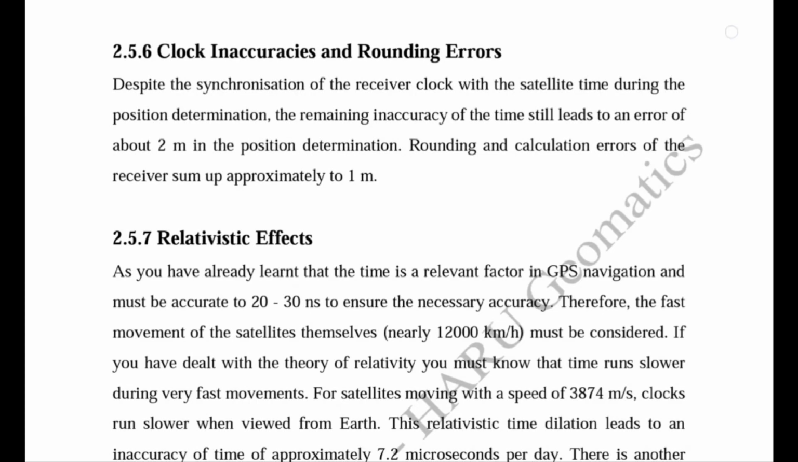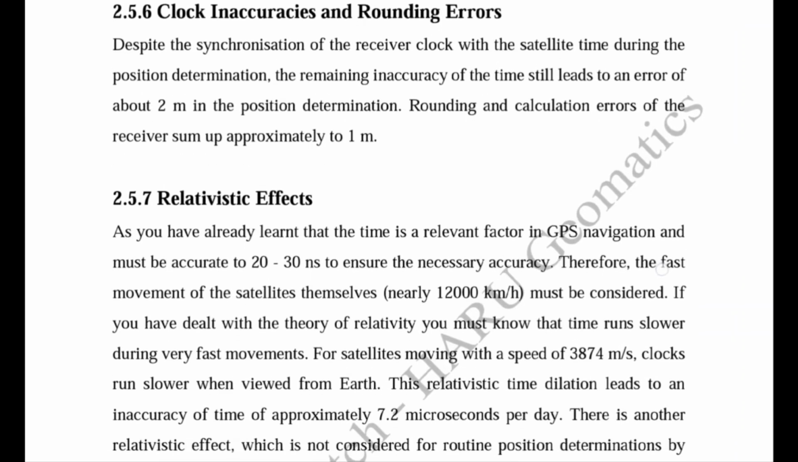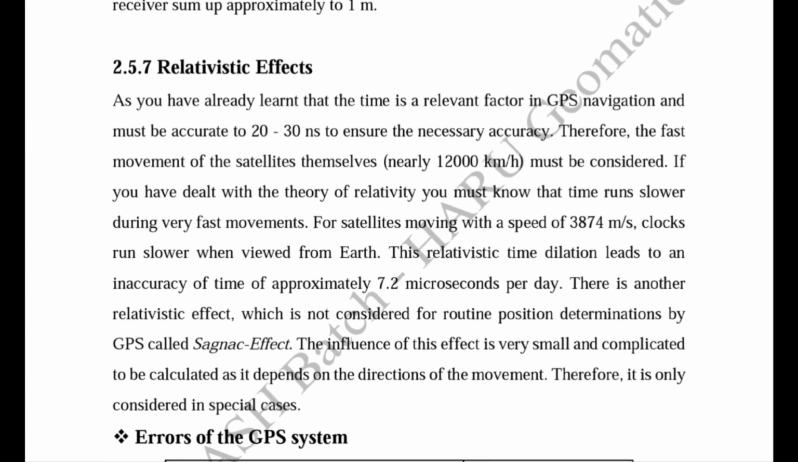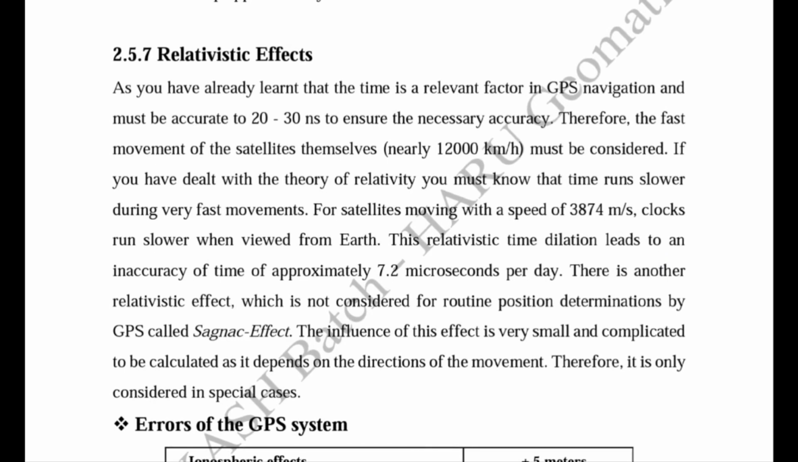After that, another source of error is the relativistic effect, and it is related to the theory of relativity given by Albert Einstein. We already know that time is a very relevant factor in GPS navigation, and it must be very accurate, within 20 to 30 nanoseconds. Therefore the fast motion of the satellites themselves, which move at around 12,000 kilometers per hour, must be considered.